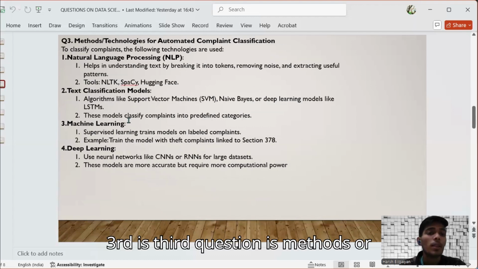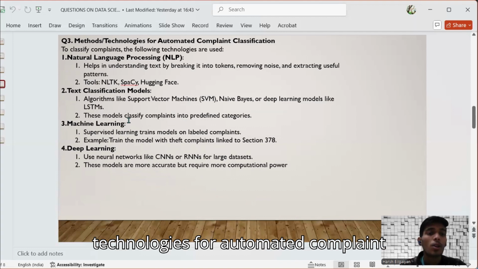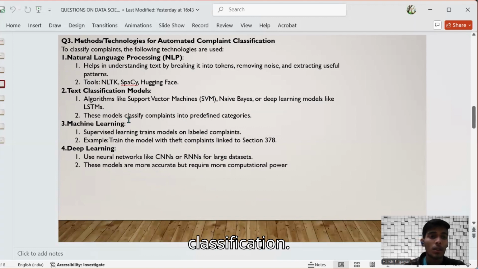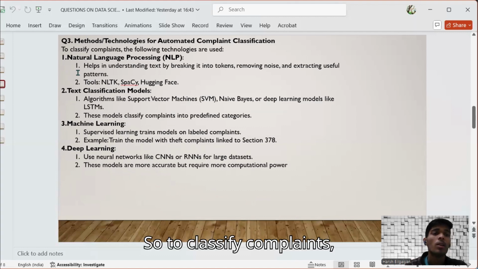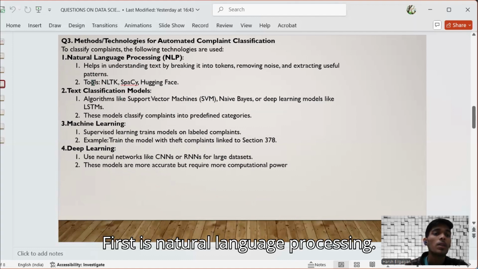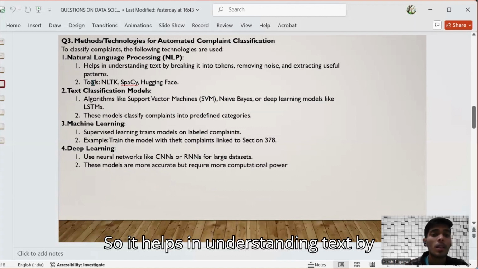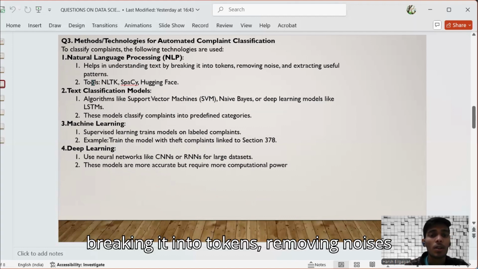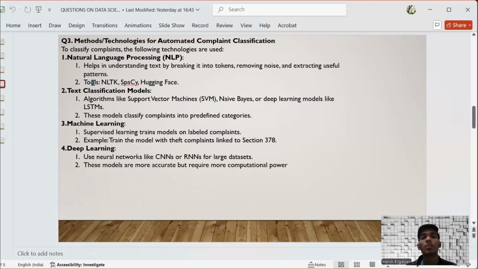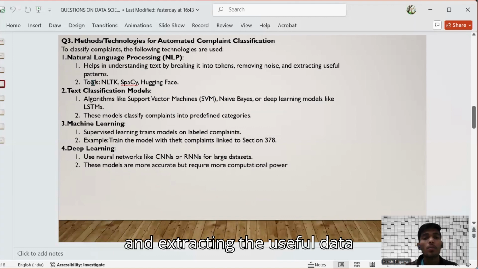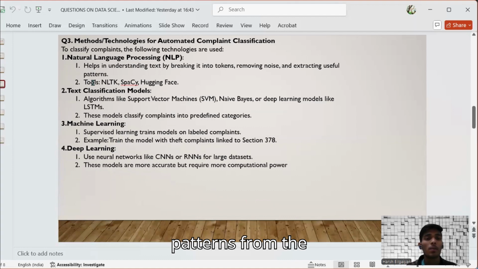Third question is methods or technologies for automated complaint classification. To classify complaints, these are the four steps. First is natural language processing. It helps in understanding text by breaking it into tokens, removing noise, and extracting the useful data patterns from the unstructured data.